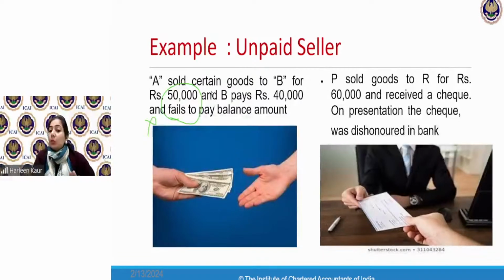Another example, P sold the goods to R for rupees 60,000 and he received a check. On presentation of the check, you can see the pictures where cash is being given, where the check is being given. The check got dishonored. Dishonored means it got bounced. There was not sufficient money in the account and we cannot get the payment. Therefore, again, I will become an unpaid seller.